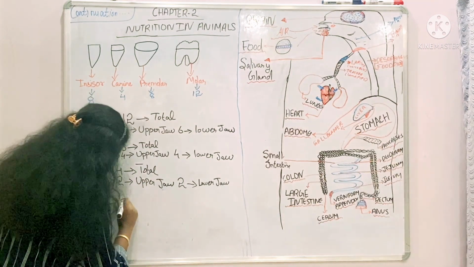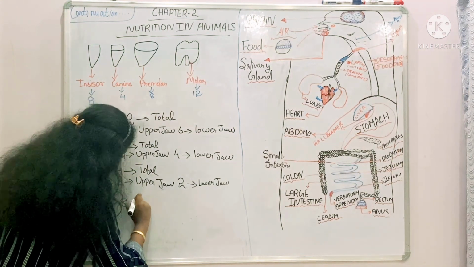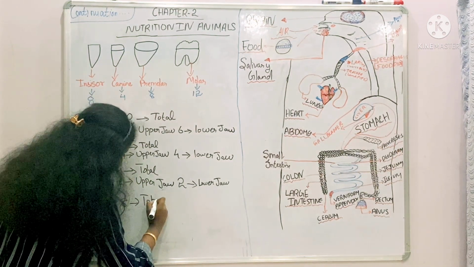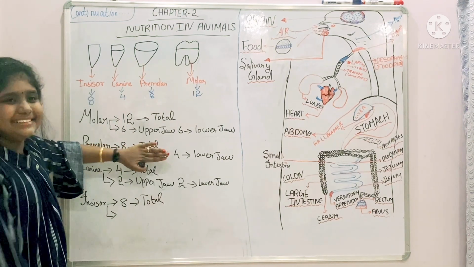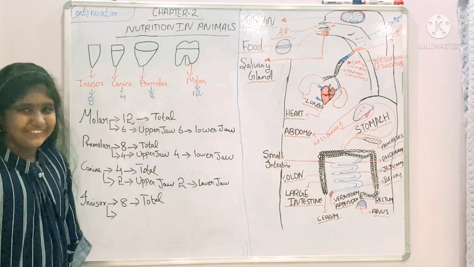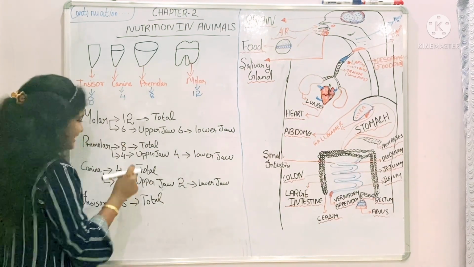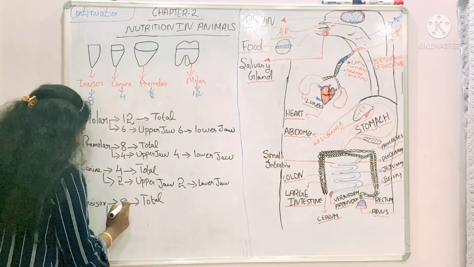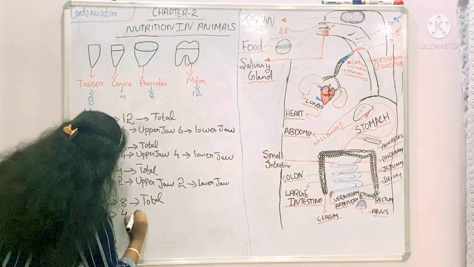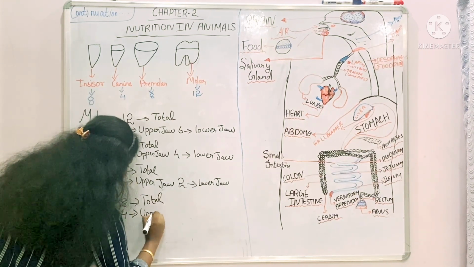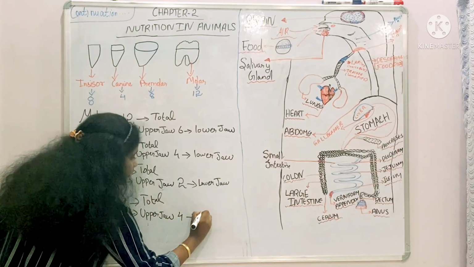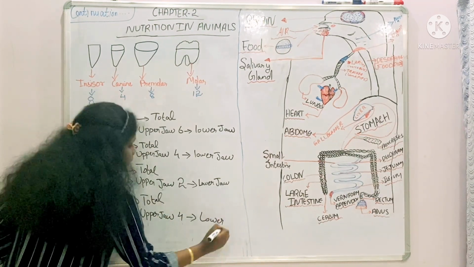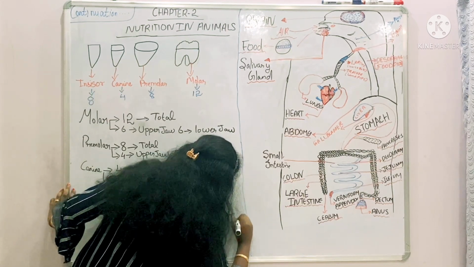So incisor has 8 teeth. How many are in the upper? 4 are in the upper and 4 are in the lower, like premolar. 4 in the upper jaw and 4 in the lower jaw. Very good.